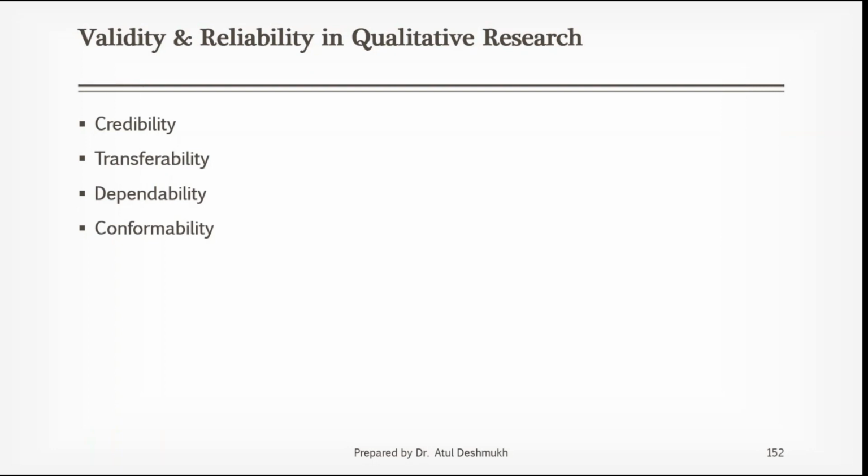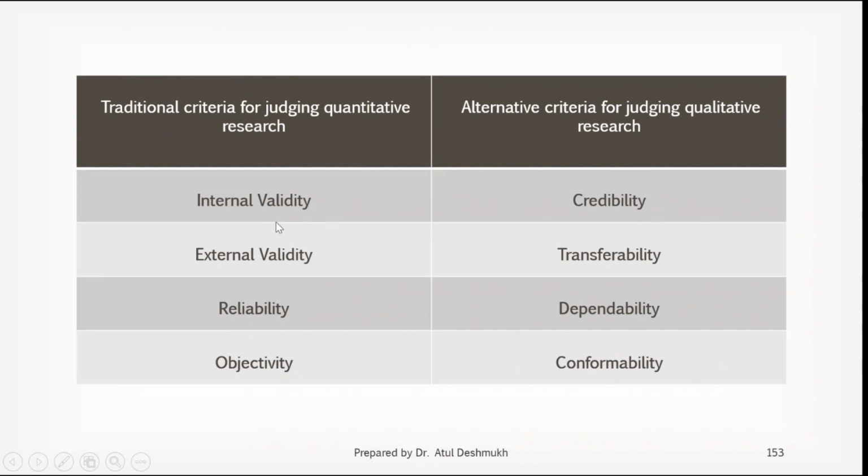There are related terminologies like credibility, transferability, dependability, and confirmability. So what are these terminologies? If you compare quantitative and qualitative research, internal validity is your credibility, meaning truthfulness and accuracy. External validity means transferability, knowledge you can transfer to someone else. Reliability means dependability, how much you are dependent on that data. And objectivity means confirmability.